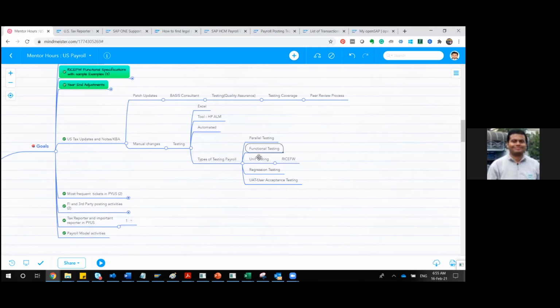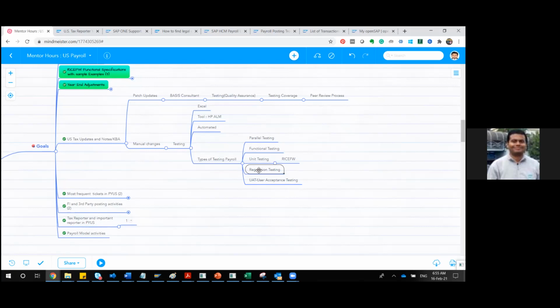Then next one is regression testing. What generally we do: suppose you have executed everything for the current, after applying all the tax updates and everything. There are certain scenarios you would like to test where you think in a different direction.